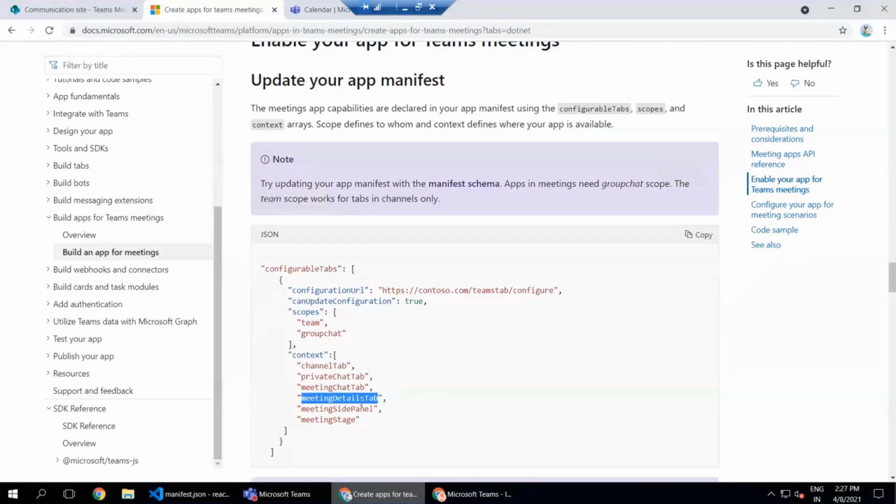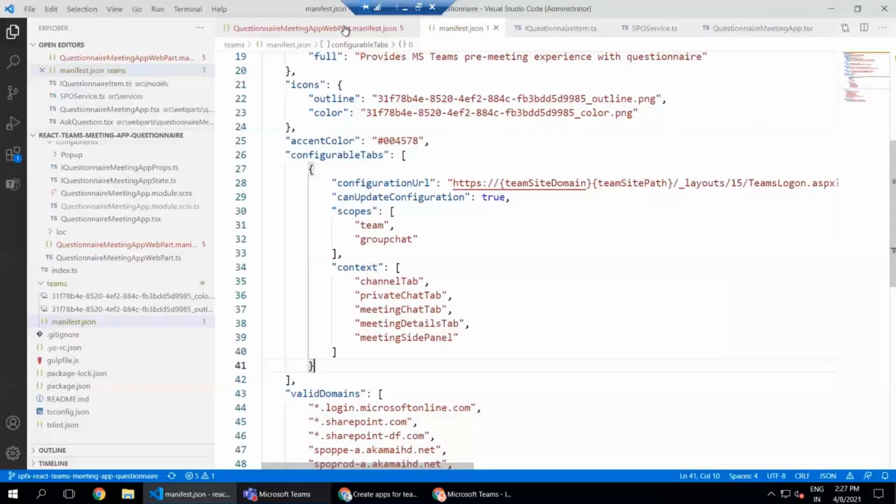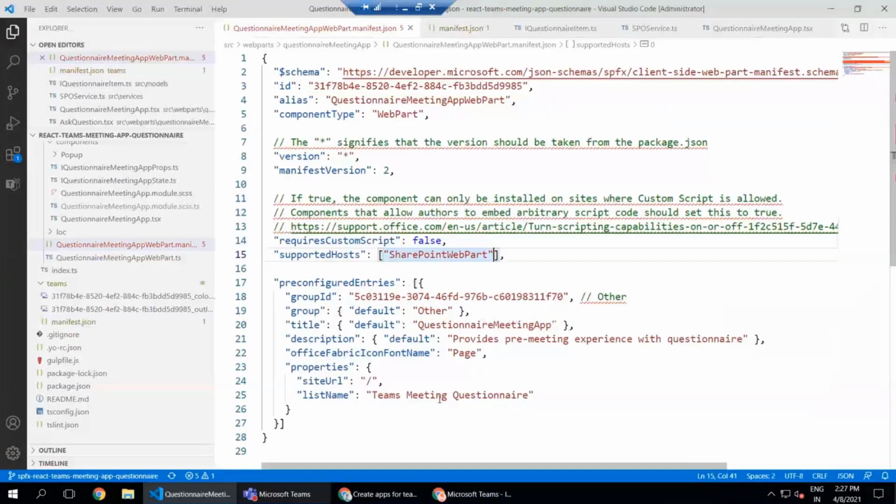So this value is important to specify in this manifest JSON. Secondly, we discussed these properties. Those have to be configurable from here, because once we deploy this app to Microsoft Teams, we don't have any configurable option there to set these properties.